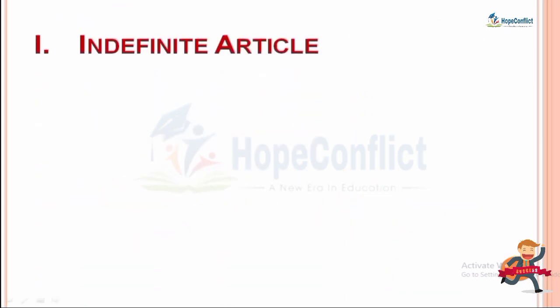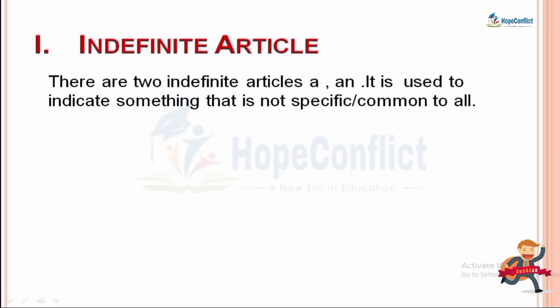So, what are indefinite articles? There are two indefinite articles, that is a and an. It is used to indicate something that is not specific or common to all. तो article हम लोग हमारे noun के पहले place करते हैं. So हम लोग a और an ये दो articles mostly हमारे common noun के सामने place करते हैं. So what is a common noun? Now let's see with an example.